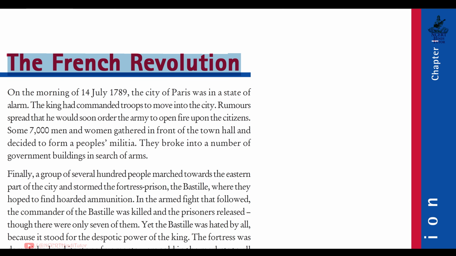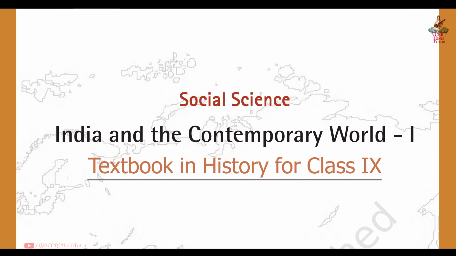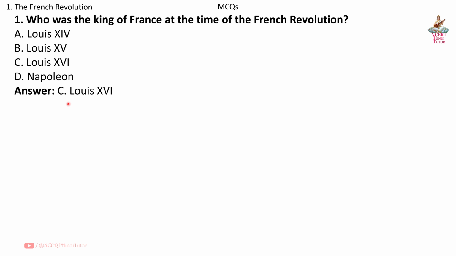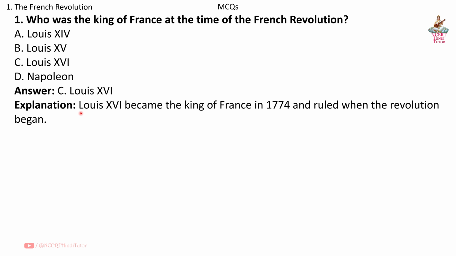Chapter 1, The French Revolution, MCQs, short question answers and long question answers from class 9, subject Social Science, History, book India and the Contemporary World 1. Question 1. Who was the King of France at the time of the French Revolution? Answer C. Louis XVI. Explanation. Louis XVI became the King of France in 1774 and ruled when the revolution began.